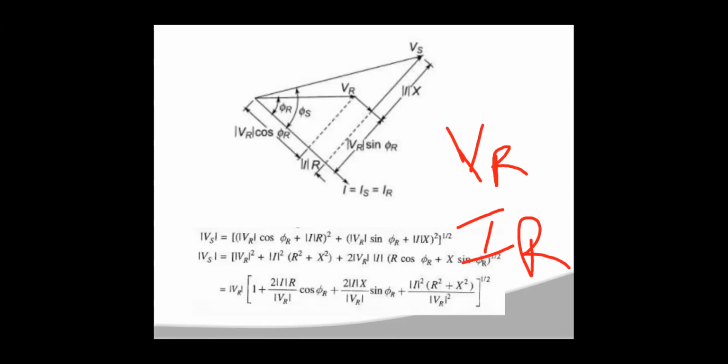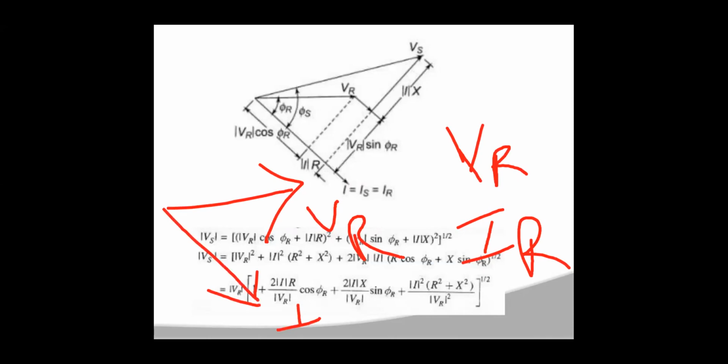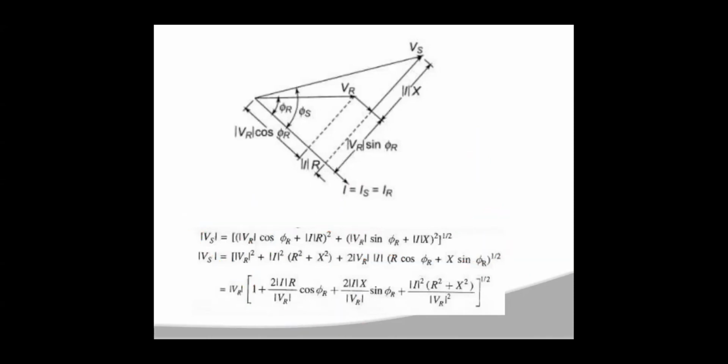So if you take Vr as reference, your Ir will be lagging Vr at an angle of phi r. That is shown in the vector diagram. This is Vr and this is Ir. Ir and Is are both the same for a short transmission line. So the angle between Vr and Ir will be phi r.